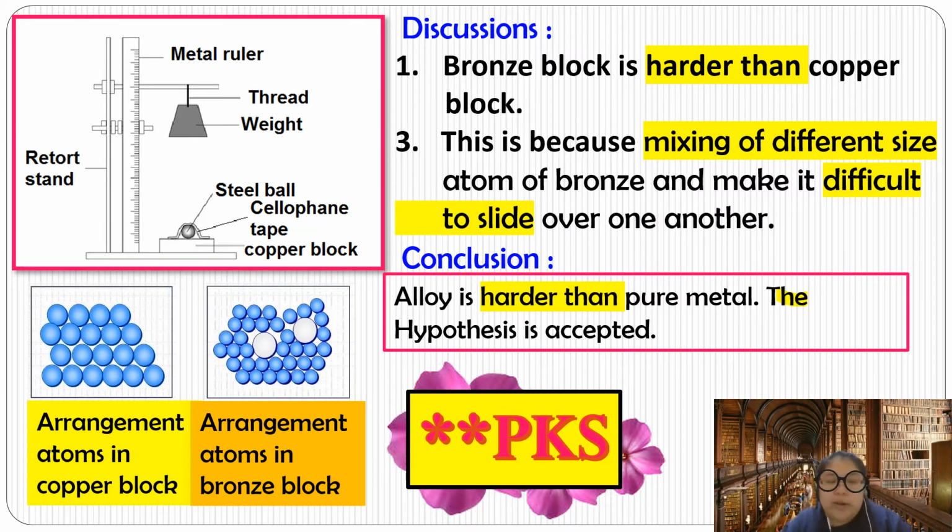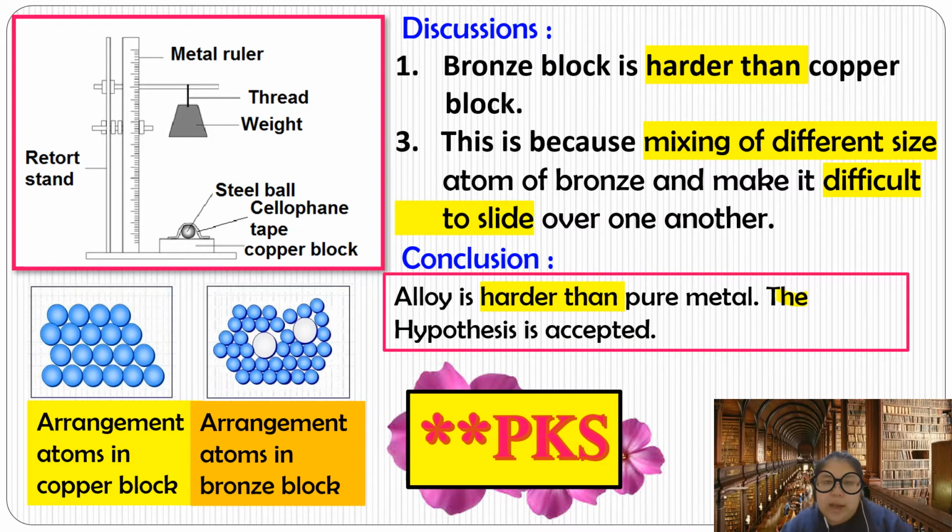Manipulated, responding, and constant. Okay, after that, number 5 is material. Then number 6 is the apparatus. Okay, after that, we need to draw. Draw first. Draw and label. After the drawing, copy all the procedure.